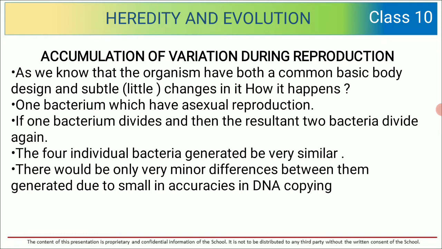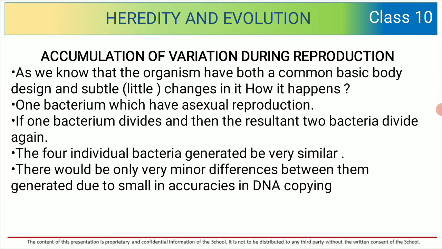If one bacterium divides and then the resultant two bacteria divide again, the four individual bacteria generated will be very similar. So there would be only very minor differences between them, generated due to small inaccuracies in DNA copying.